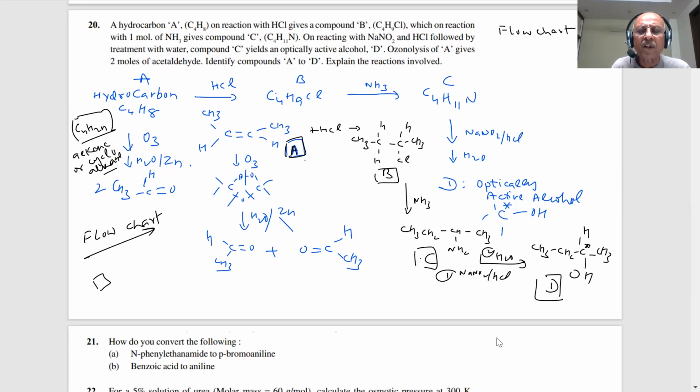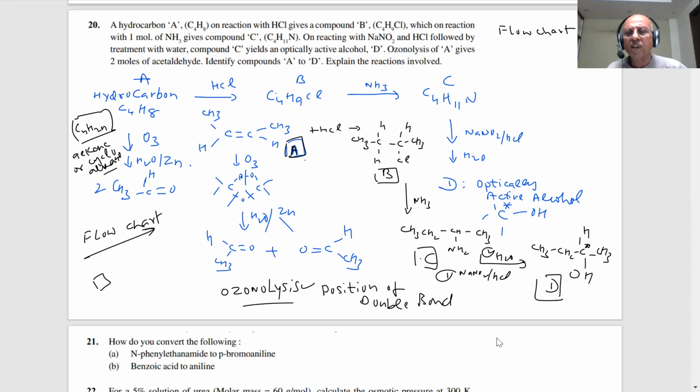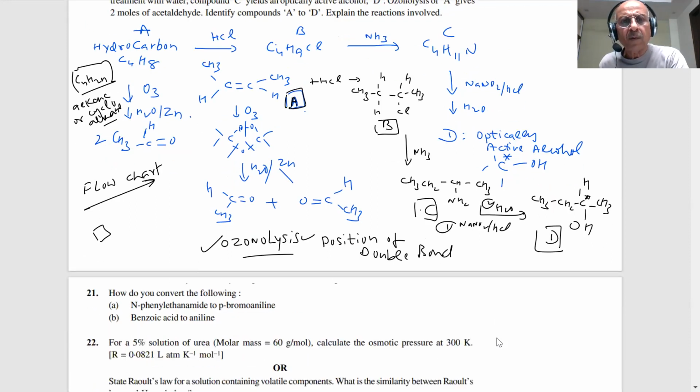That was always indicated by ozonolysis, a very important reaction in finding the position of the double bond, students, remember. The breaking will give what type of carbonyl compounds, and that helps us in identifying the structure of the alkene. This is a very useful reaction and asked many times in the paper. We have seen questions on this earlier also. All right, so good question.